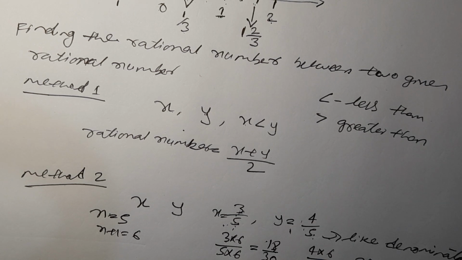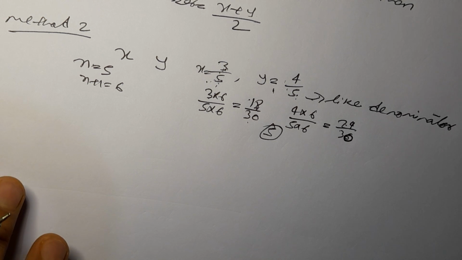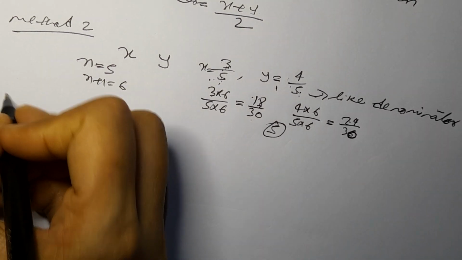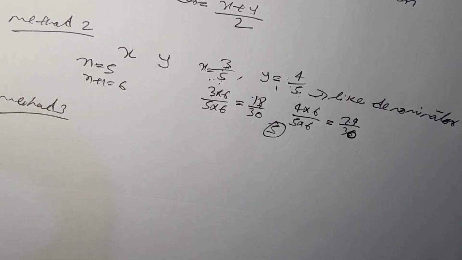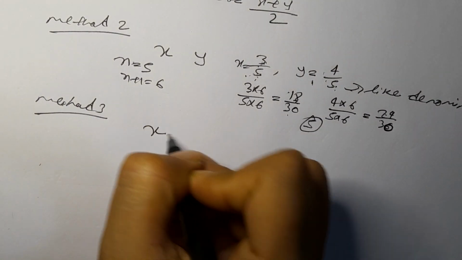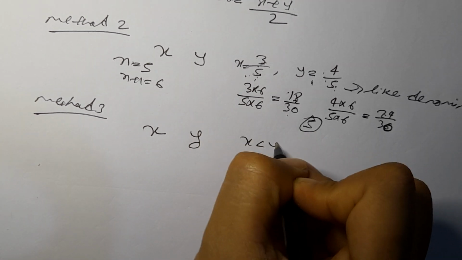Now method 3. In method 3, there will be 2 rational numbers and we have to find n rational numbers here also, and here it is not a mixed fraction, and not like denominators. 2 rational numbers will be given, x and y, and x is less than y.